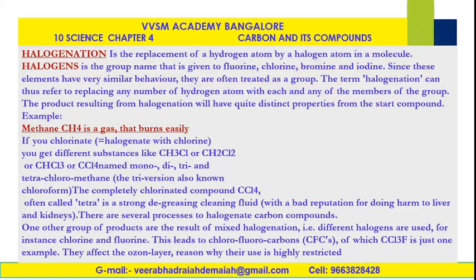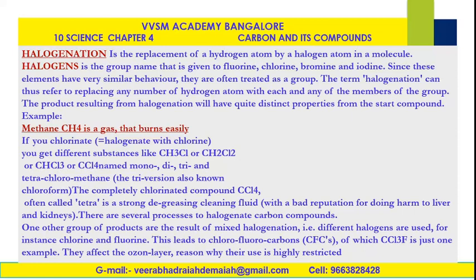So halogenation, as I told you, is the replacement of a hydrogen atom by a halogen atom in a molecule. Halogens is the group name given to fluorine, chlorine, bromine, and iodine. Since these elements have very similar behavior, they are often treated as a group. The term halogenation can thus refer to replacing any number of hydrogen atoms with any member of the group. The product resulting from halogenation will have quite distinct properties from the starting compound.